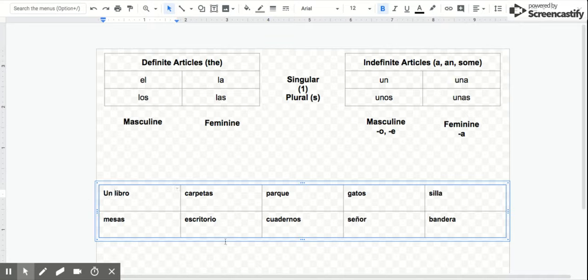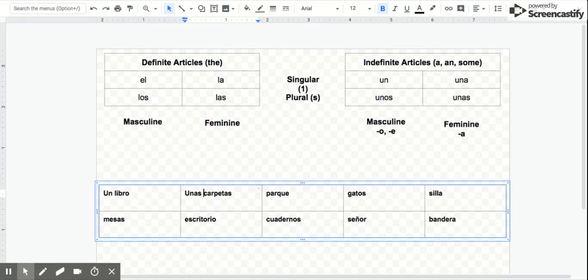Now look at carpetas. Is this singular or plural? Well, there's an S on the end. I know that carpeta is a word that I've learned that means folder. So carpetas must be plural for folders. So I know I'm here in the plural row, but is it masculine or feminine? Well, I can look at the ending and know that it's going to be unas carpetas because it's feminine.